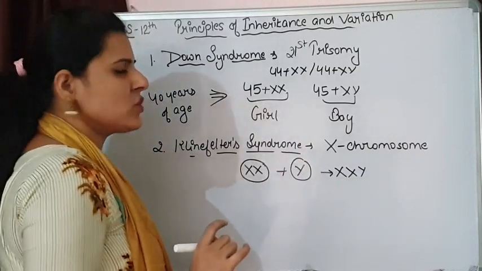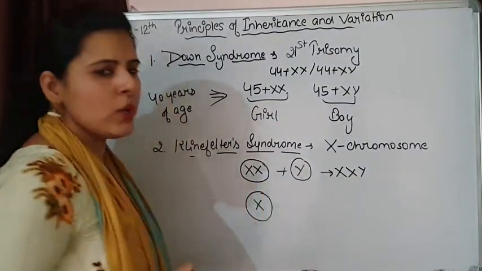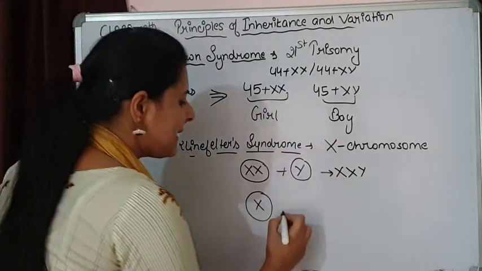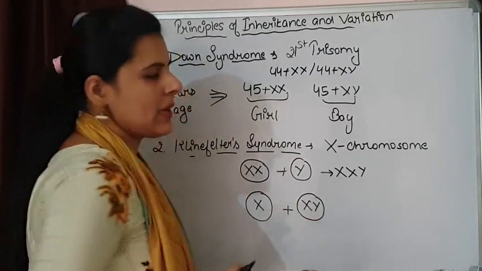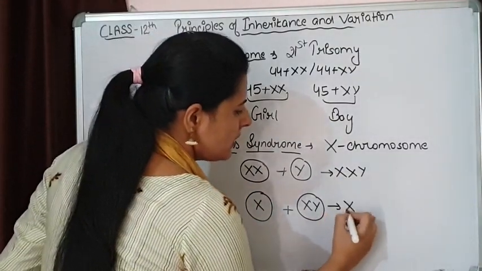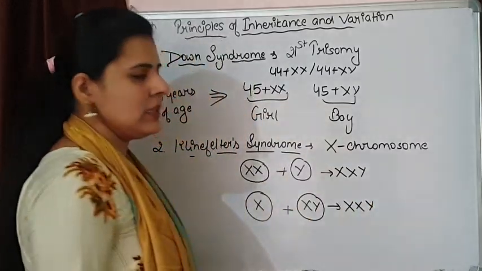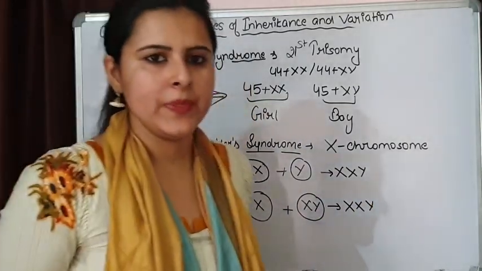Or the second situation can be a normal ovum containing only one X chromosome, but the sperm has XY because they did not separate due to non-disjunction. Now also this is the genotype that results. Both situations can be there.